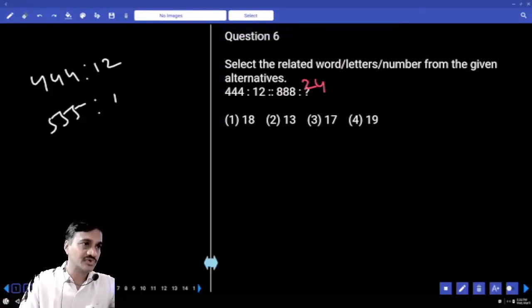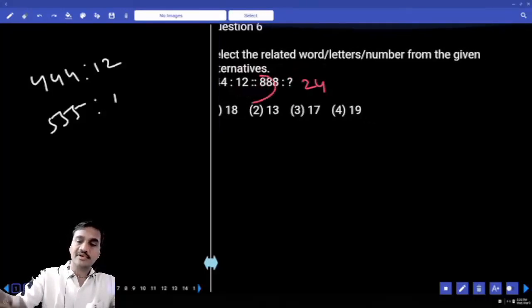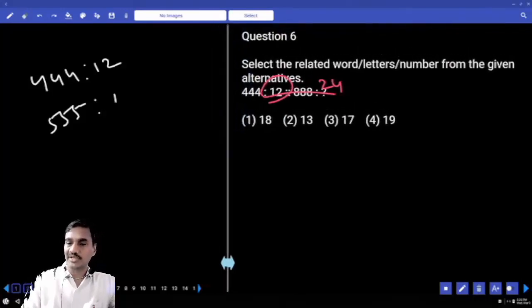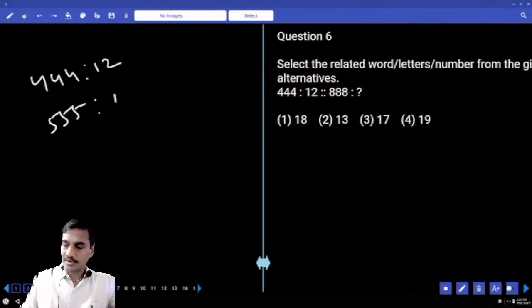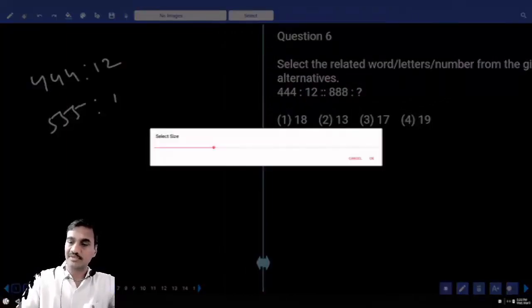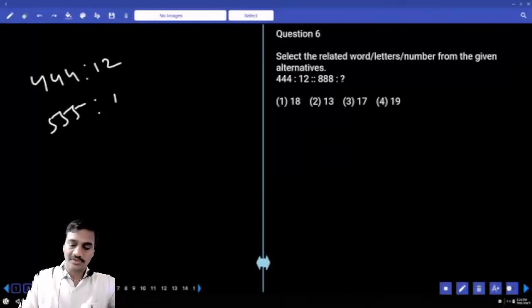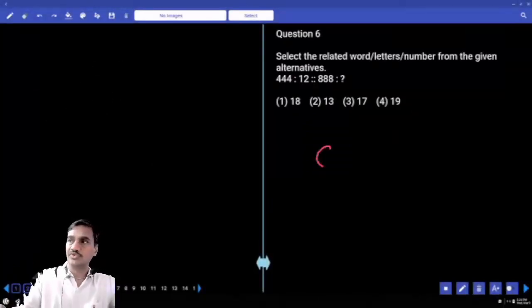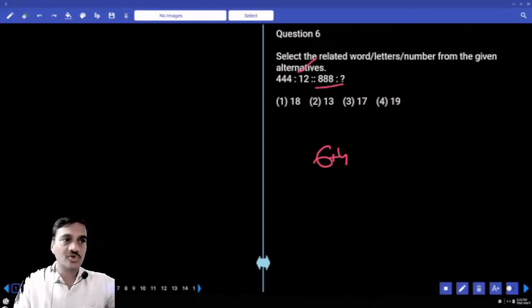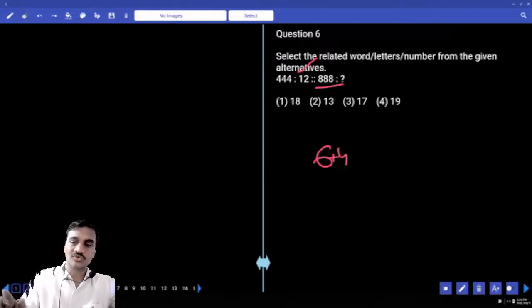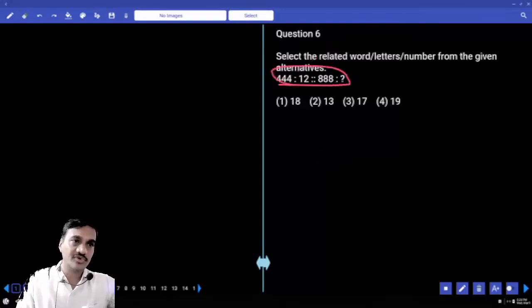Whether you have taken a square or a cube or something else. And at the same time, even 4 into 4 into 4, what do we get? 4 cube. If we take 4 cube, the answer should come in that same way. In this one also 4 cube is 64, that is 6 + 4 + 2 we can take. If we take it like that, what is 8 cube? 5 and 2, what is the answer here? 8 + 2, 10. That is also not there for us. Hence, in none of the cases you are getting the answer. We need to have some more information regarding this one.